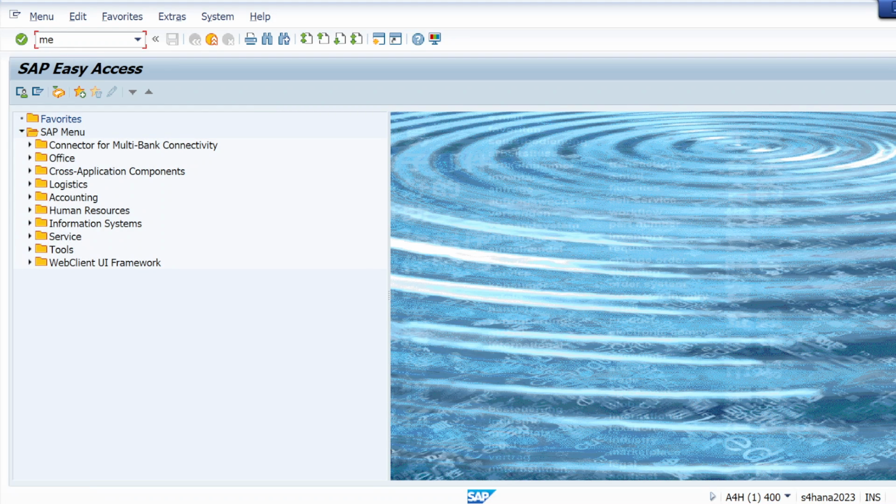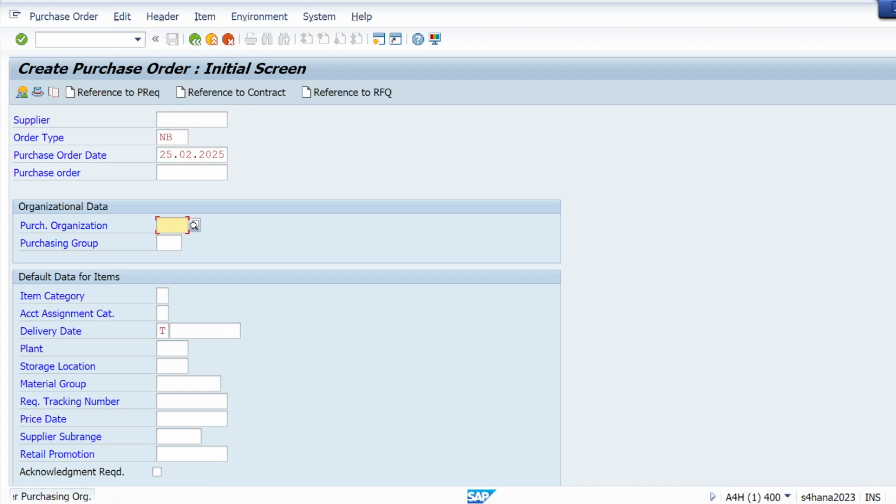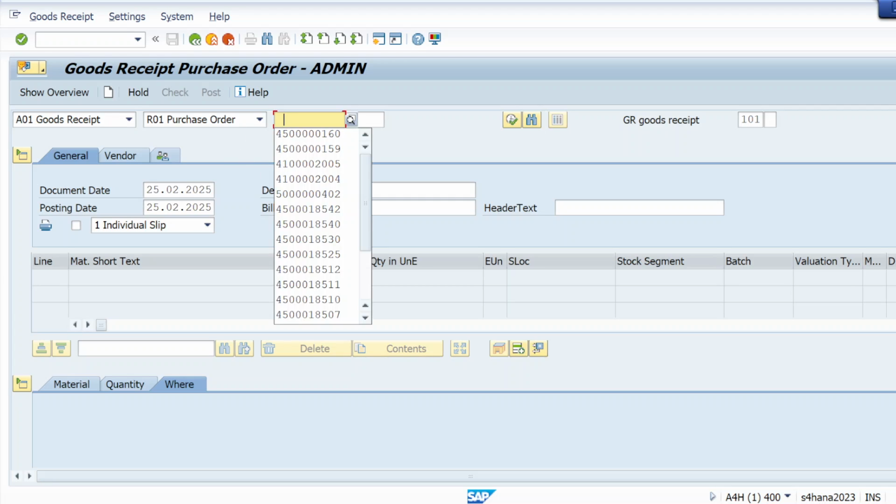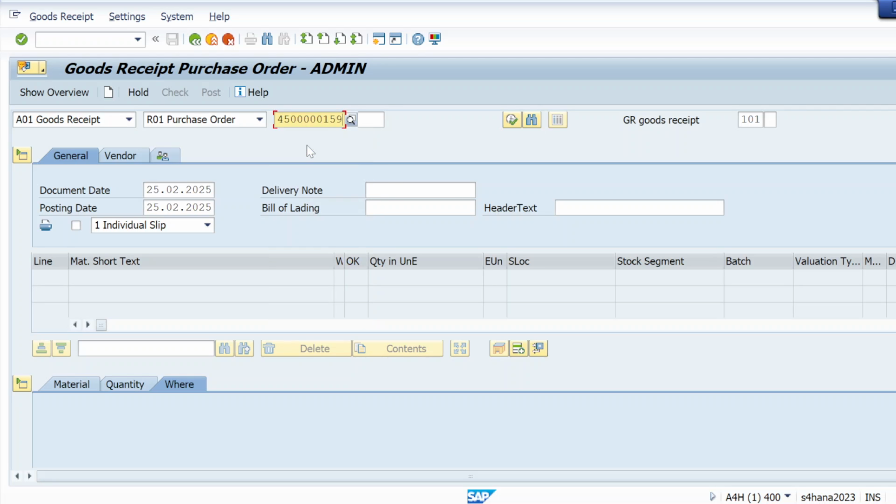Okay, so let me do a GR, goods receipt. We do goods receipt by using T code MIGO. MIGO is a transaction code. We use MIGO to do goods receipt against a purchase order. So let me do it.